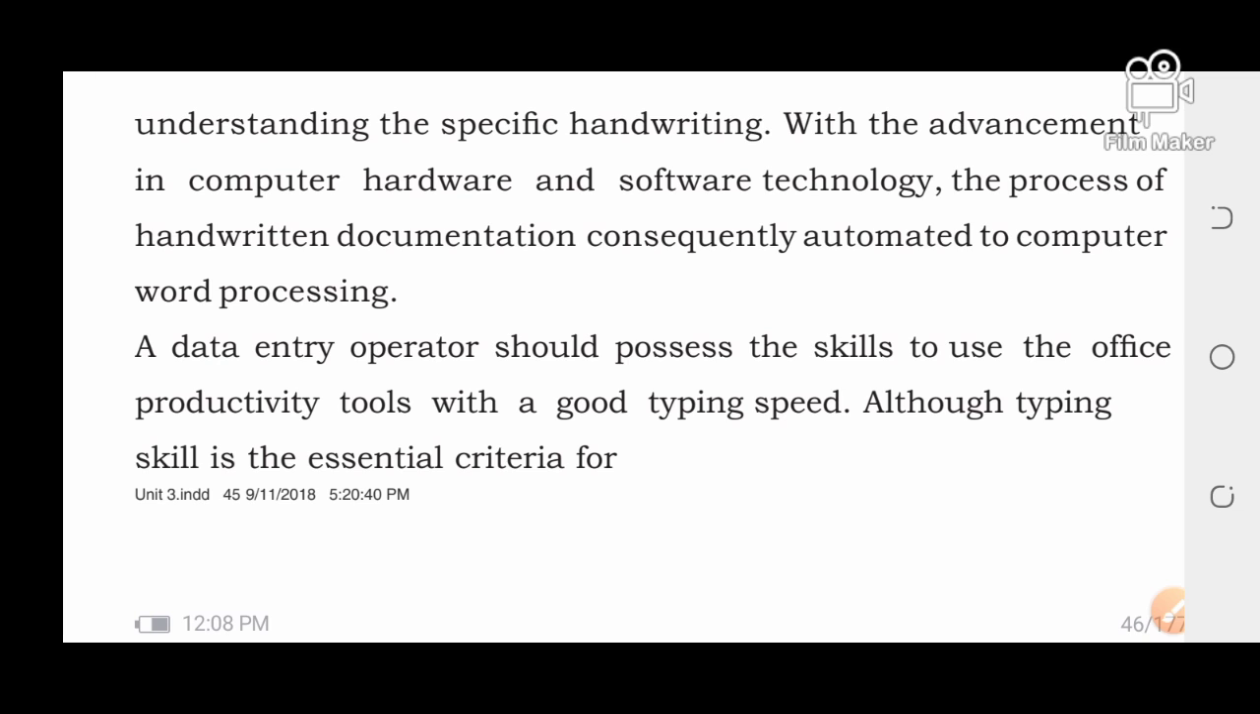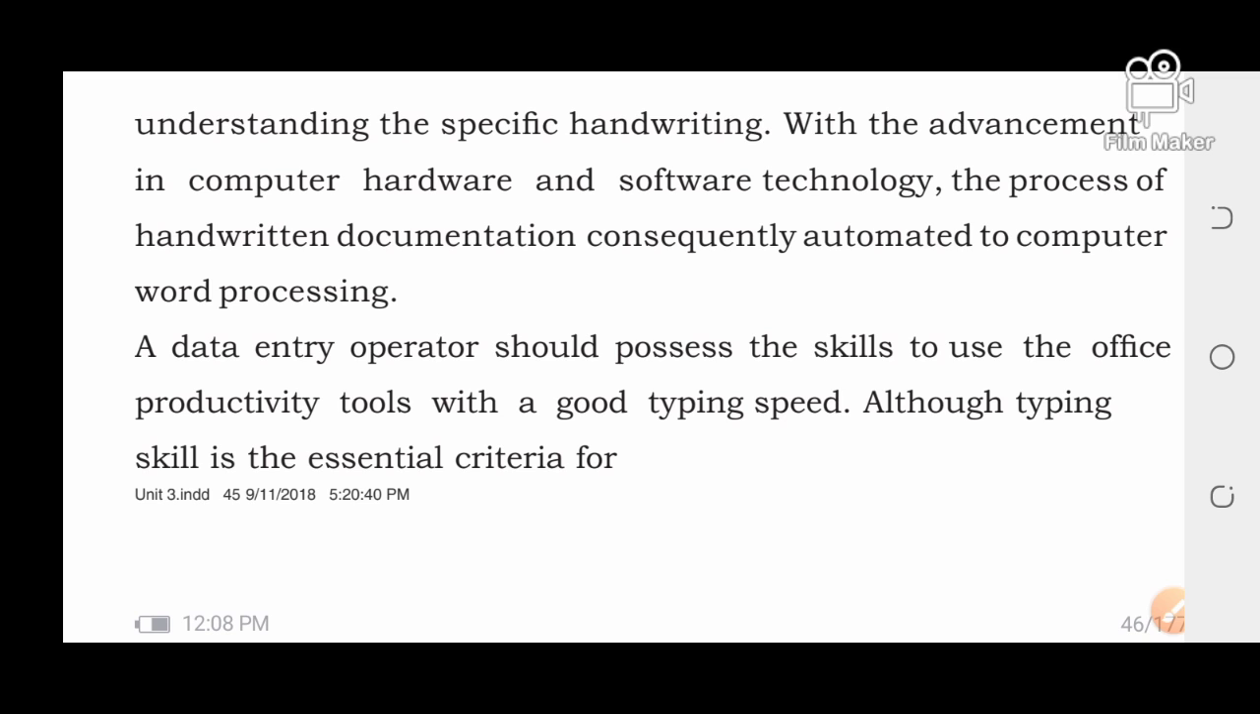Now, with the advancement in computer hardware and software technology, the process of handwritten documents is essentially automated to computer word processing. As you all know, it is the IT generation, right? Now IT is growing day by day, and there is computer hardware and software technology. Because of this IT generation, the process of handwritten documents has consequently been automated to computer word processing.